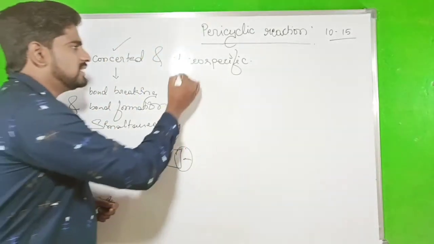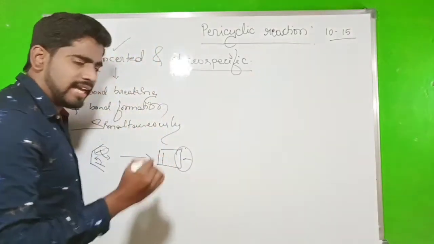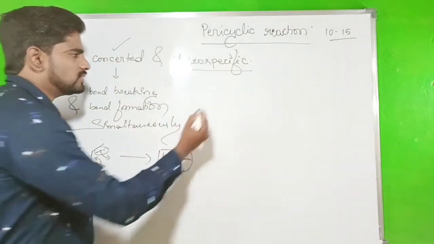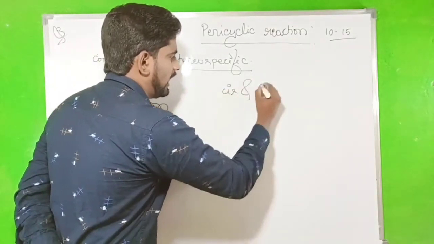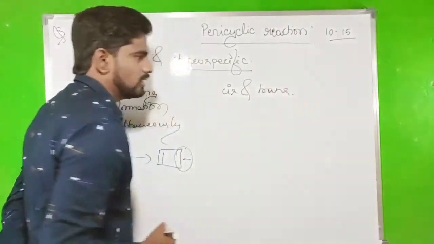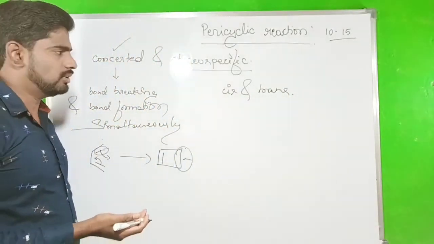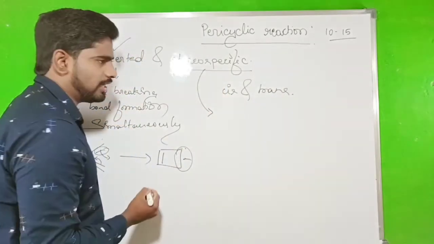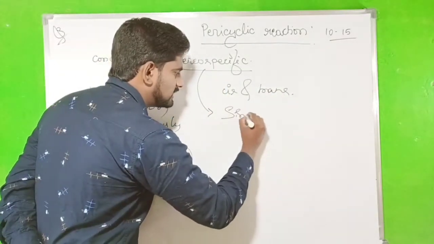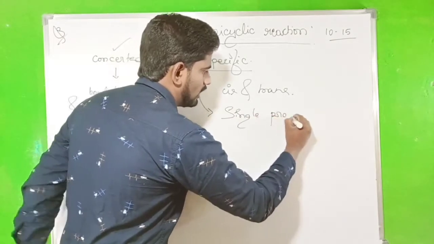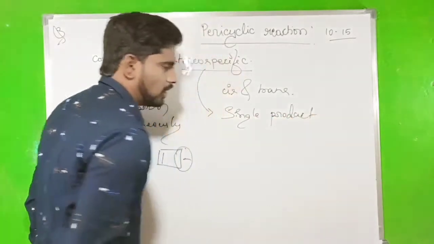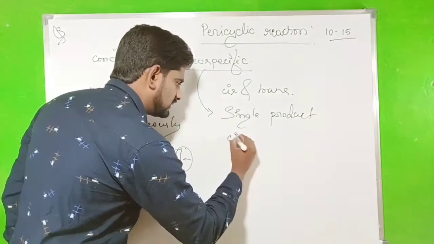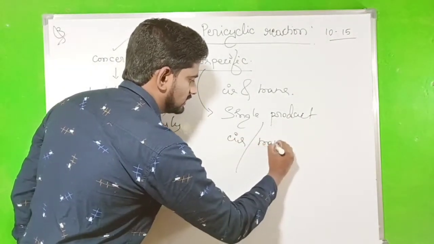And we go to the stereospecific. In organic chemistry, some reactions give both cis product and trans product. But stereospecific means it gives only a single product, either cis or trans.